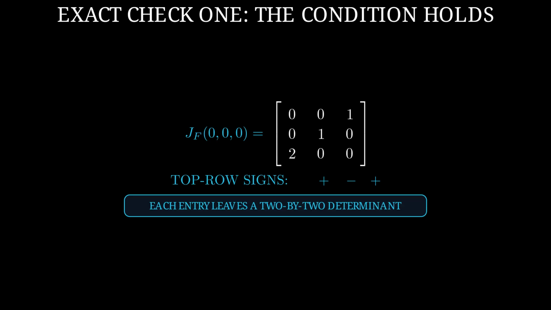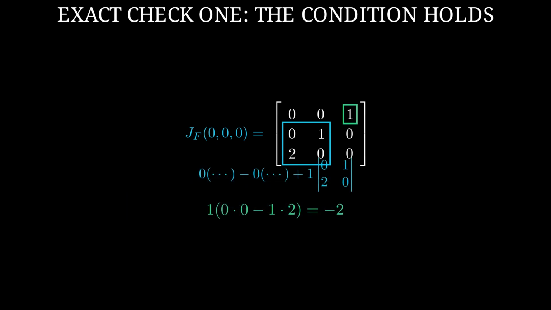That leaves a 2x2 table. Multiply the top row entry by the determinant of that smaller table. Then combine the 3 results with the signs plus, minus, plus. Here the first 2 entries are 0, so their contributions vanish. The final entry is 1. It leaves the 2x2 table highlighted on screen. Its determinant is 0 times 0 minus 1 times 2, which is -2. So the determinant is -2 at this particular input.